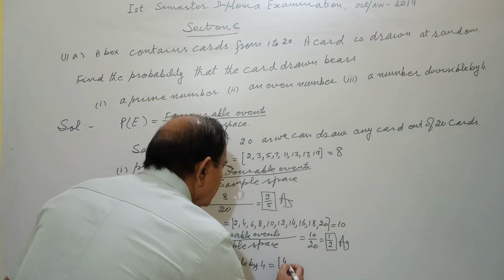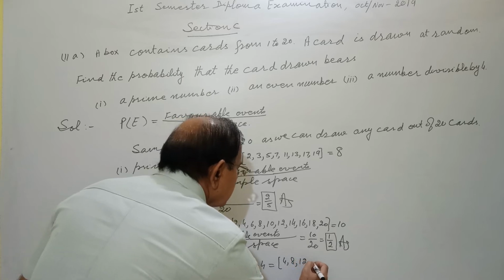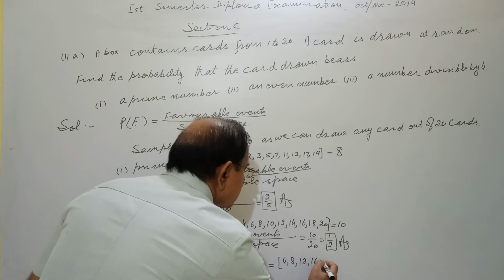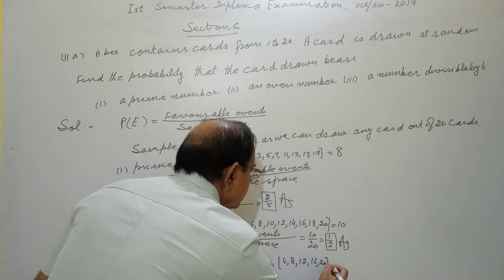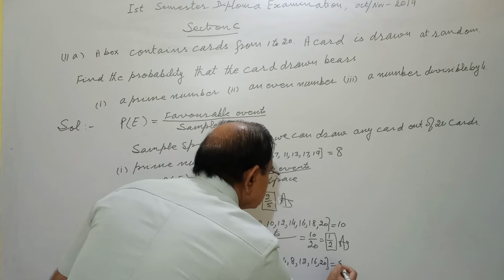That is 4, 8, 12, 16, 20. 1, 2, 3, 4, 5.